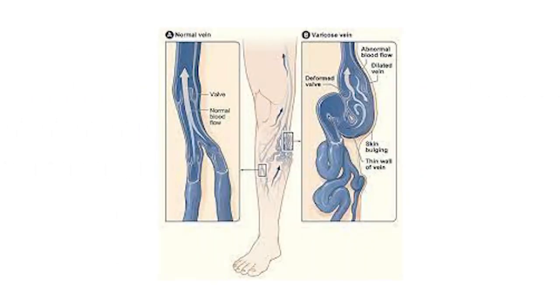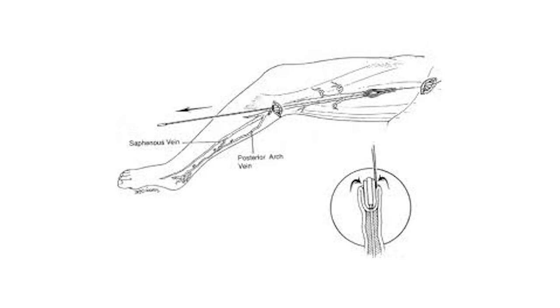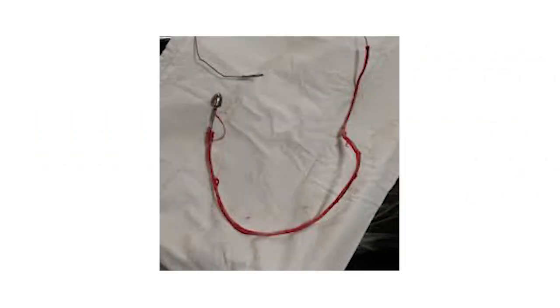Now here is an image showing the varicose veins and the normal veins. This is the image of ligation, and this second image shows stripping being done in the saphenous veins. This is the third image showing the removed long saphenous varicose veins.